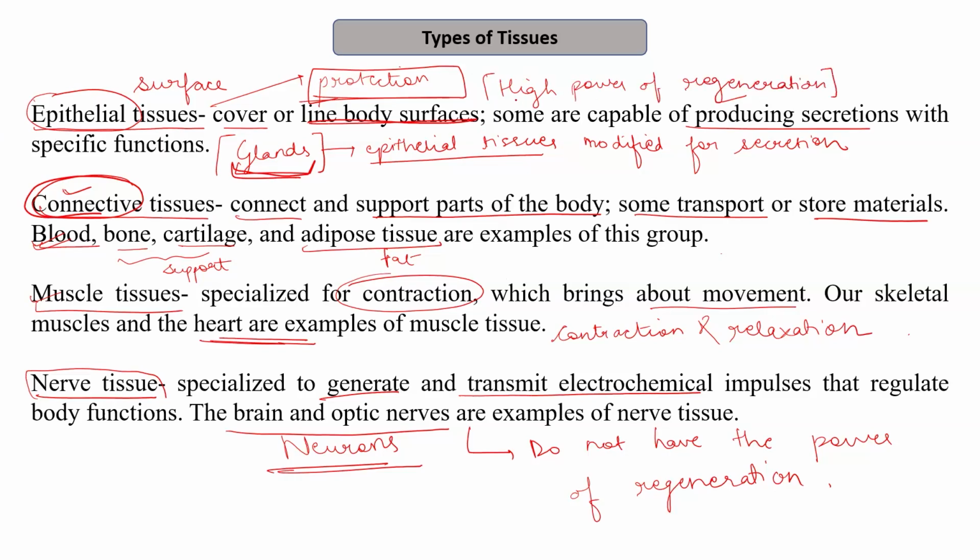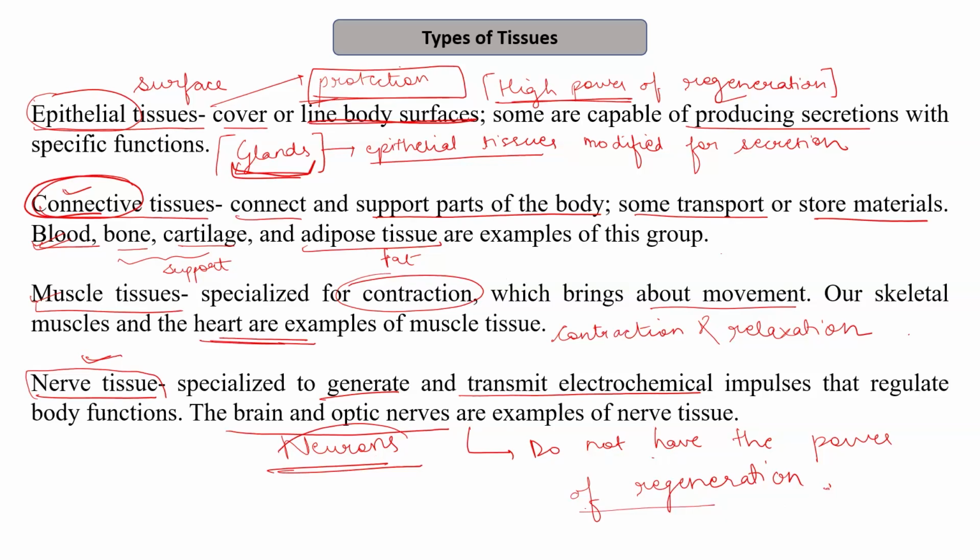Nerve tissues, which are composed of various nerves, do not have the power of regeneration, and once damaged, it is nearly impossible to treat because of the lack of regeneration.